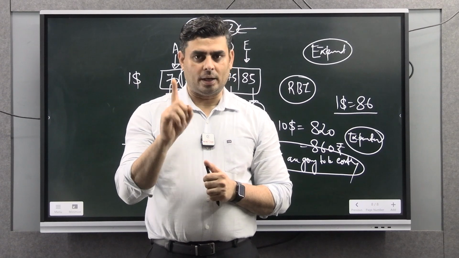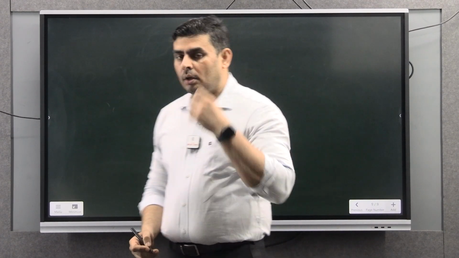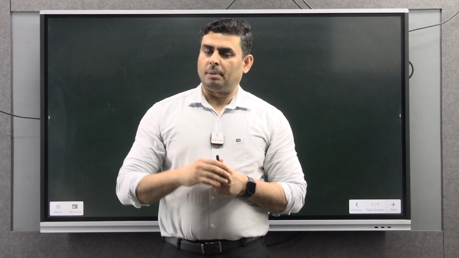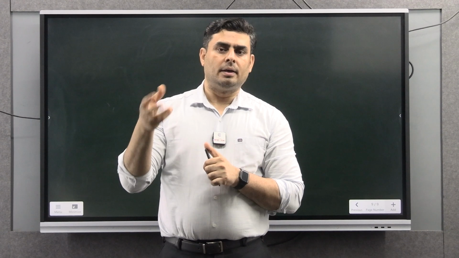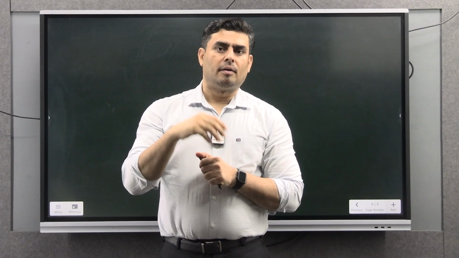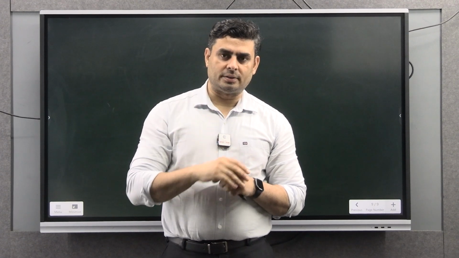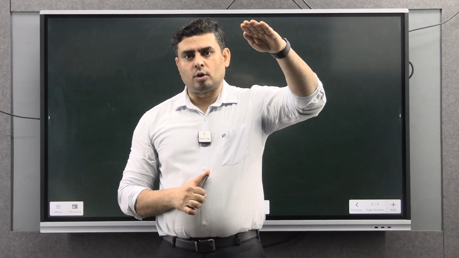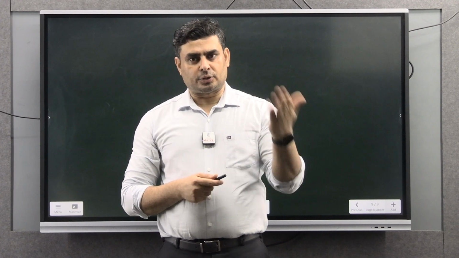Three reasons, again I am repeating. First of all, let's summarize. Why is it depreciating? Because of capital flows. The US economy is showing more prospects. Second, the Indian economy is in a downturn. So these are the 2 reasons why the rupee is depreciating. Now, why is RBI allowing this depreciation?